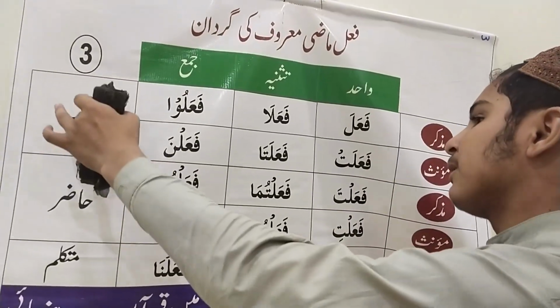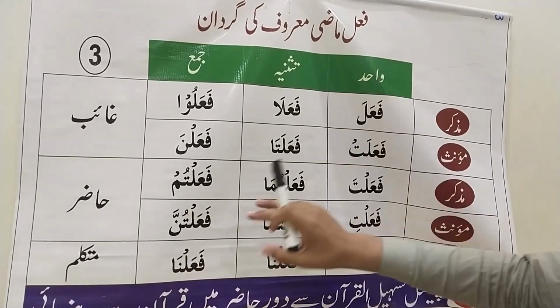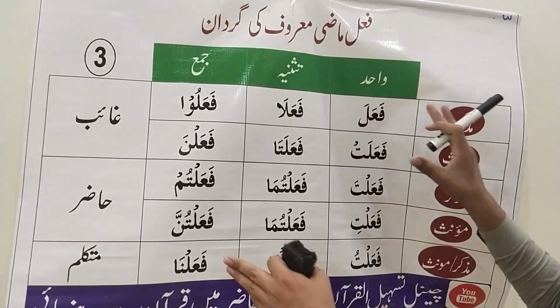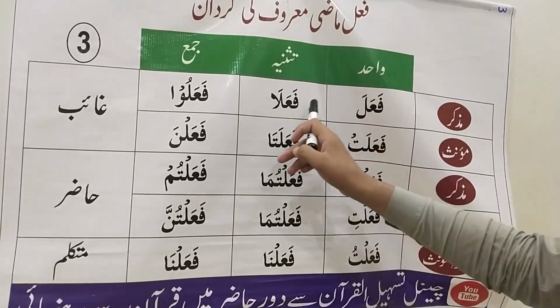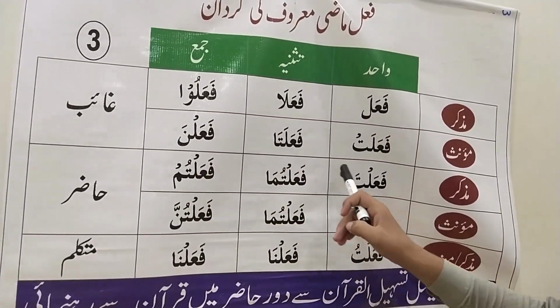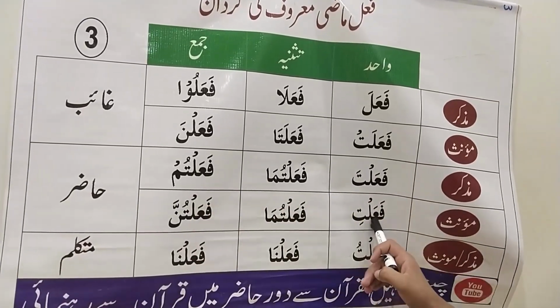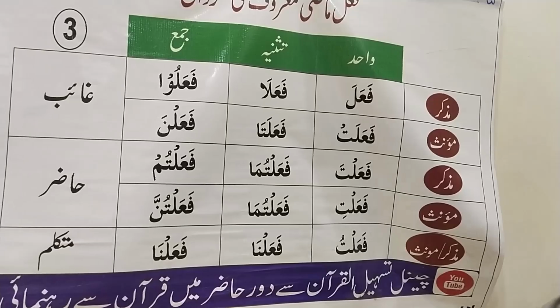And for ghaib, the terminology used in this table, there are 15 standards for checking the verbs. And these standards are fa'ala, fa'alat, fa'alu, fa'alata, fa'alna, fa'alta, fa'altuma, fa'altum, fa'alti, fa'altunna, fa'altu, fa'alna.